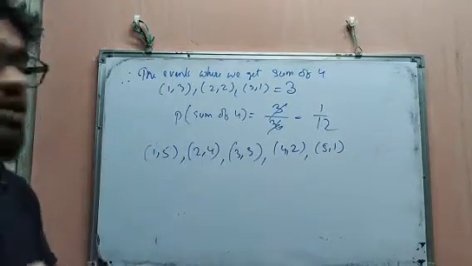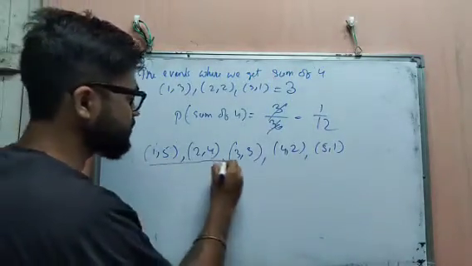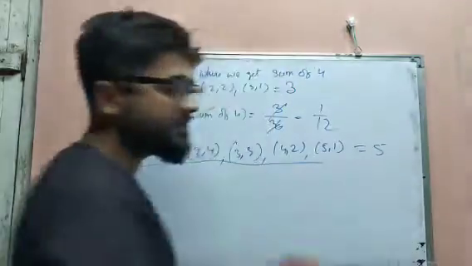That is, to get the sum of 6, we will get these events. How many events? 1, 2, 3, 4, 5 events. So how many events have we got? 5 events.